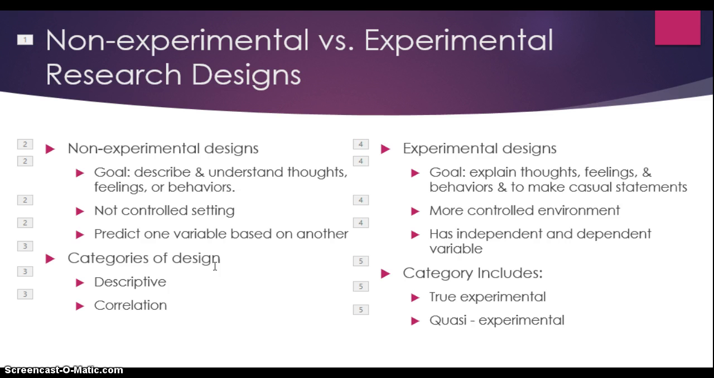The goal for experimental designs is to explain thoughts, feelings, and behaviors and to make causal statements. For a non-experimental design, there is not a controlled setting, but in experimental design, there is a controlled setting. Non-experimental designs predict one variable based on another, and experimental designs have an independent variable. The categories for non-experimental design are descriptive and correlational, and the categories for experimental designs are true and quasi-experimental.